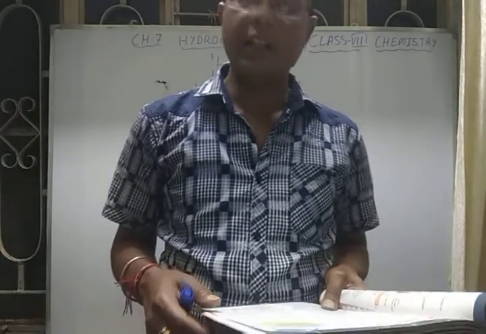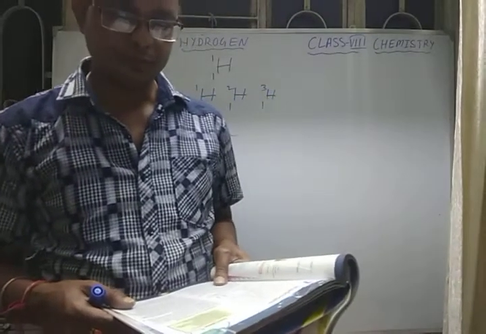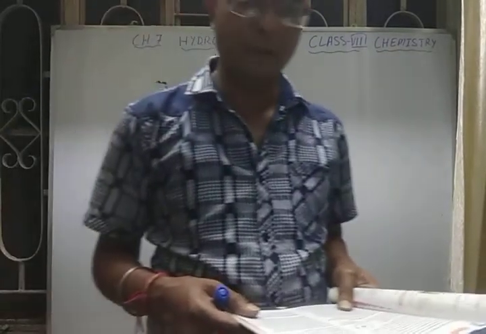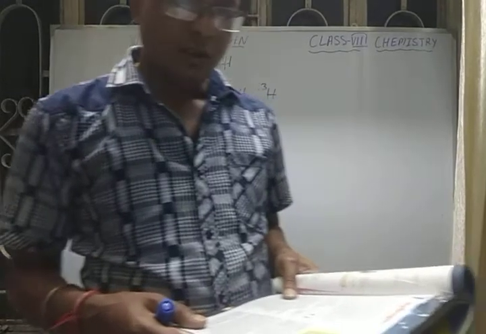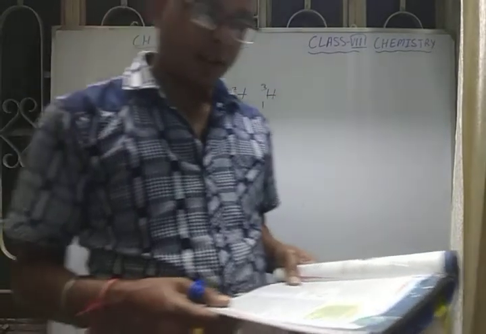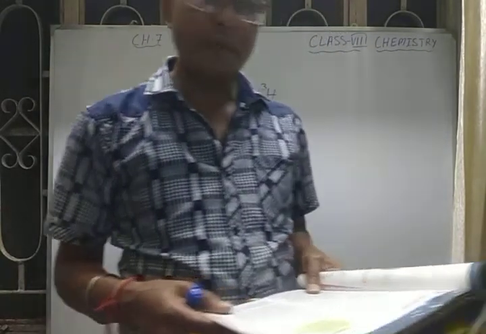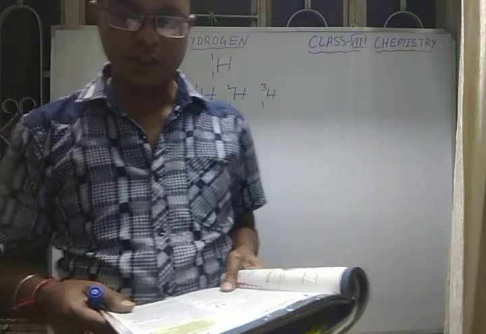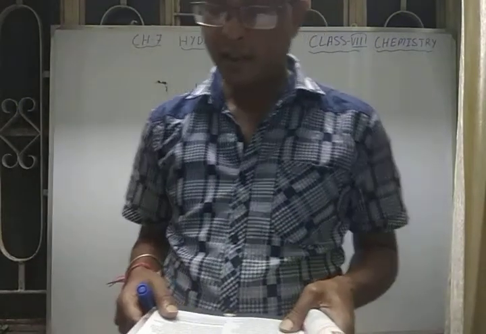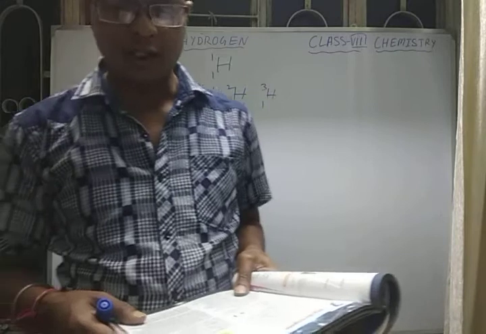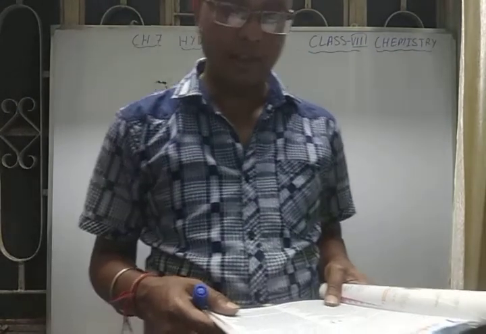Since hydrogen is a very highly reactive element, mostly it is found in combined state. In water, which covers more than 70% of Earth's surface. We can say acids, alkalis, petroleum, natural gas all contain hydrogen.